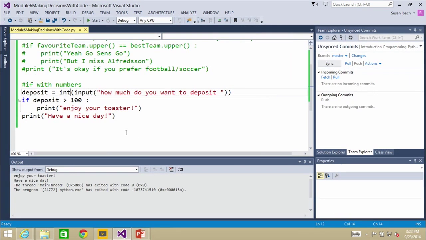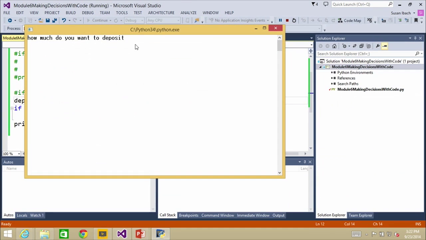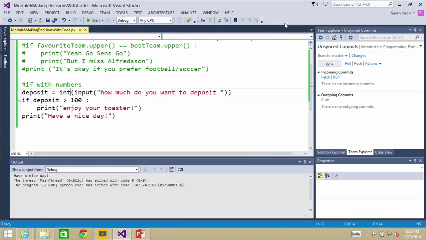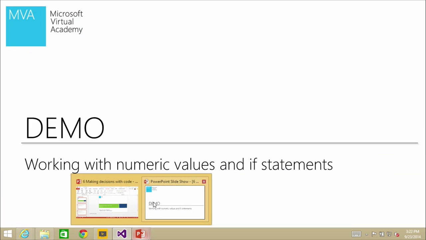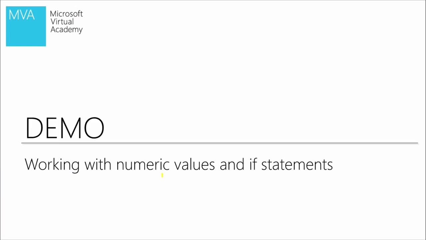This is all good. So again, but of course, remember, I just want to prove that if I type in exactly 100, I don't get a toaster. Have a nice day. 100 is not greater than 100. Which hopefully is the way the bank wanted me to implement it. I'd better go double check if I'm not sure. That is so important. When in doubt, ask your users. Find out the real business rules.